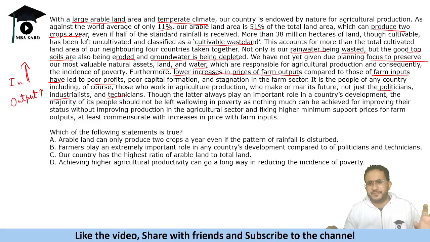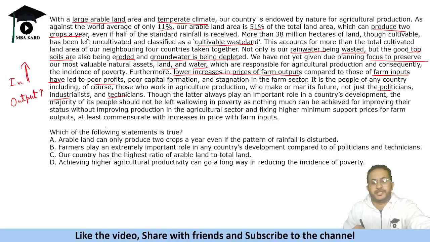So you should have MSP. That is basically what it says, that India is an agriculture rich country. Naturally, we are good, but we are having uncultivable land. Farmers are facing poverty. We are not preserving our natural resources. That is the gist of this passage.